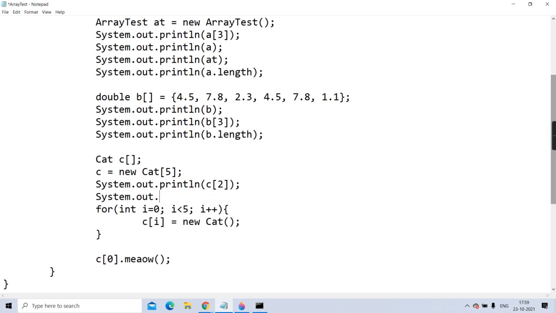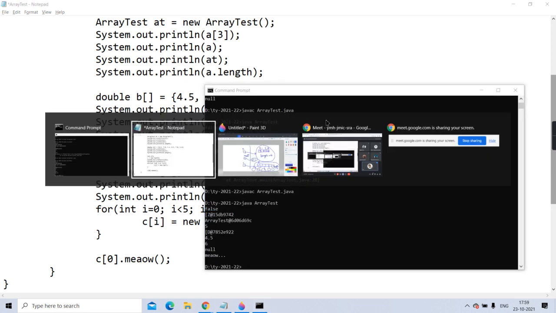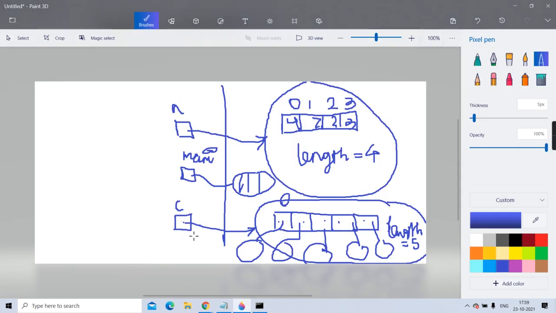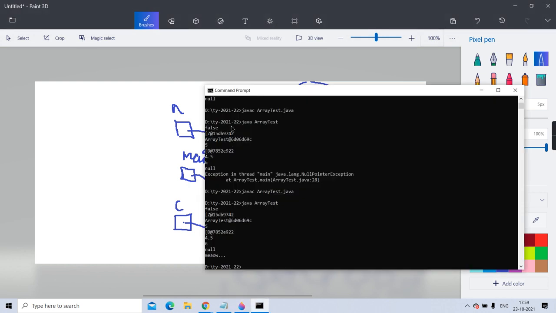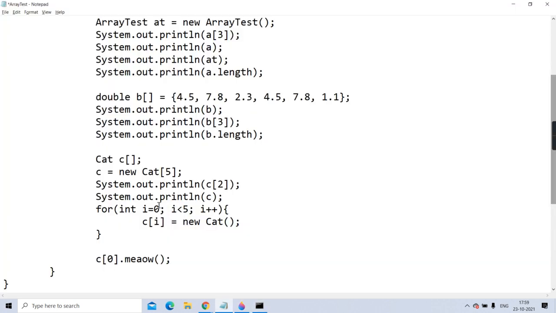Tell me, if I write system.out.println and c, is your c itself also an object? Yes. Is it an object of some proxy class? Yes. Getting? So is it going to call some magic method over here when I wrote SOP print c? Will it call a magic method?